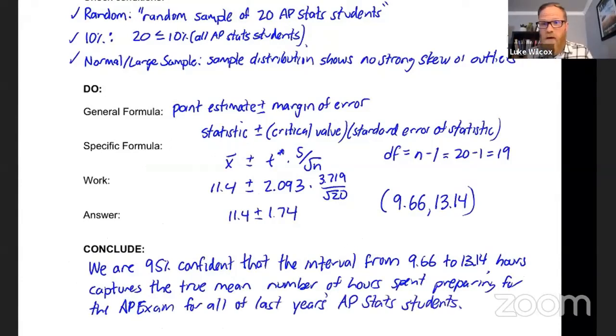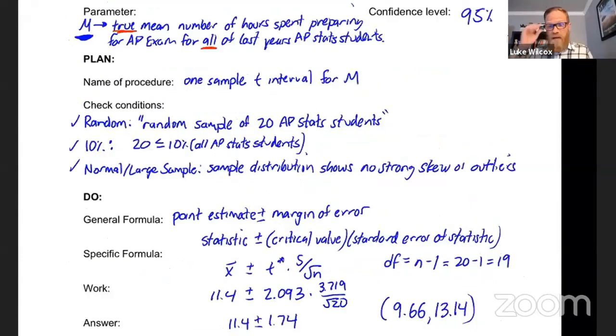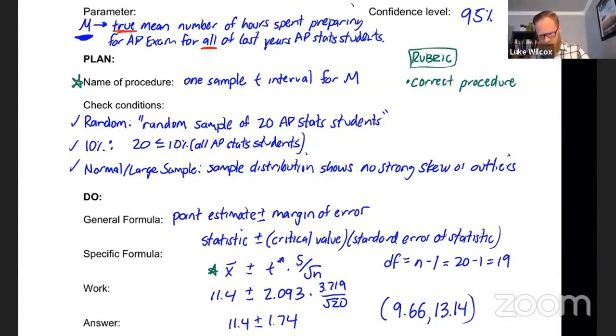So let's talk real quick about what the rubric might look like. I went back and I perused a few of the old rubrics on the College Board website, and there are some tendencies of things that you'll always notice they're looking for on the rubric. First of all, somewhere you have to identify the correct procedure. And of course, the easiest way to do that is by mentioning the name of the procedure. But you can also get credit for identifying the correct procedure right down here where we've shown the formula that we're using. Now, you don't have to have both. You got to have one out of the two. That identifies the correct procedure.